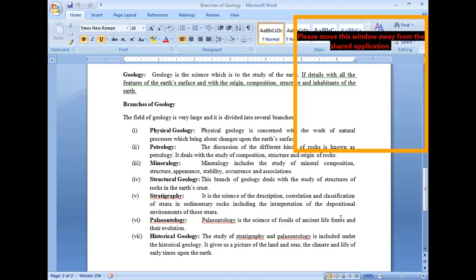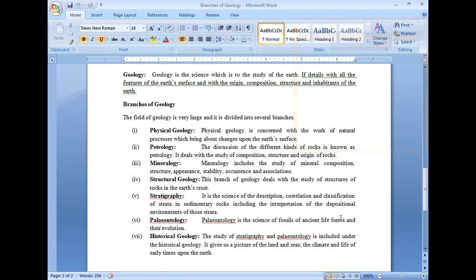Then paleontology: paleo means old and logy means study. Paleontology is the science of fossils and ancient life. Majorly this science is used for the determination of the age of rock, right?